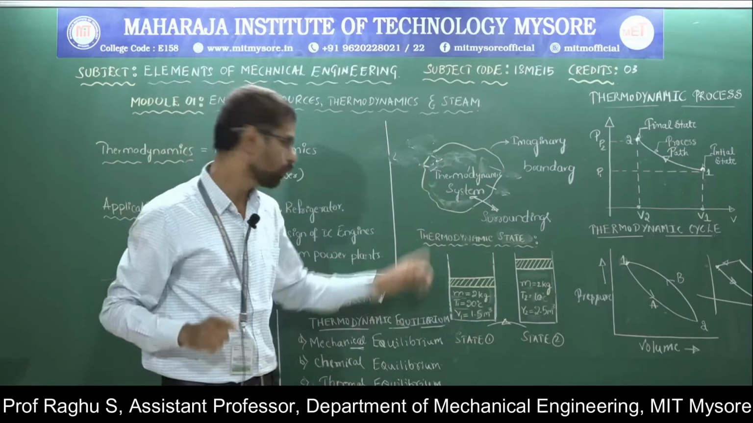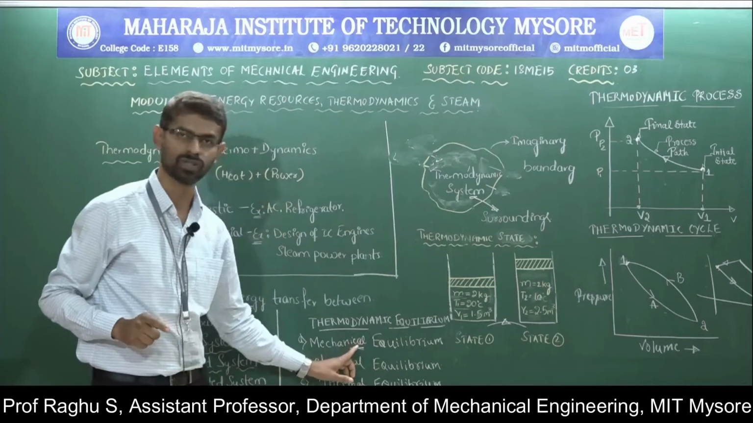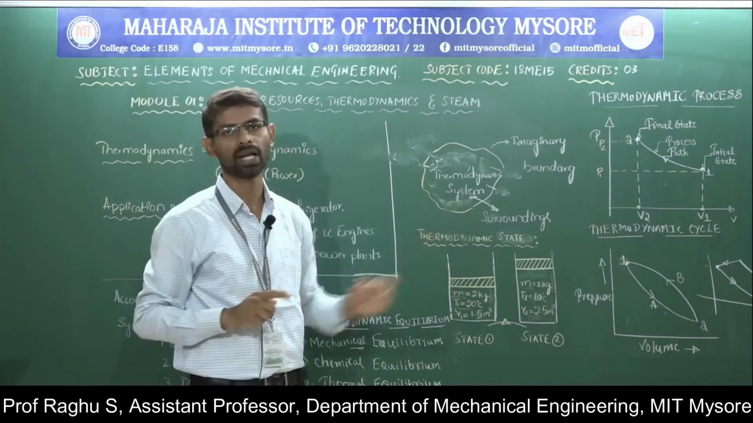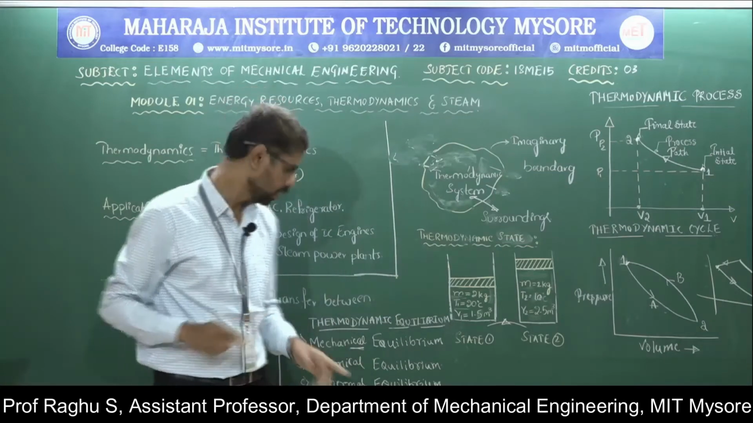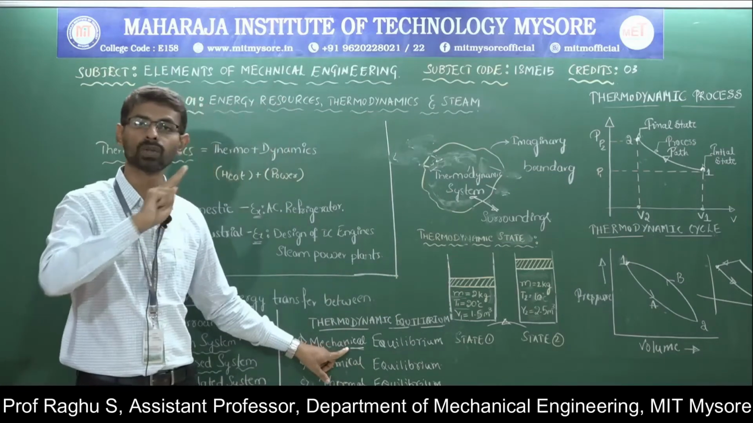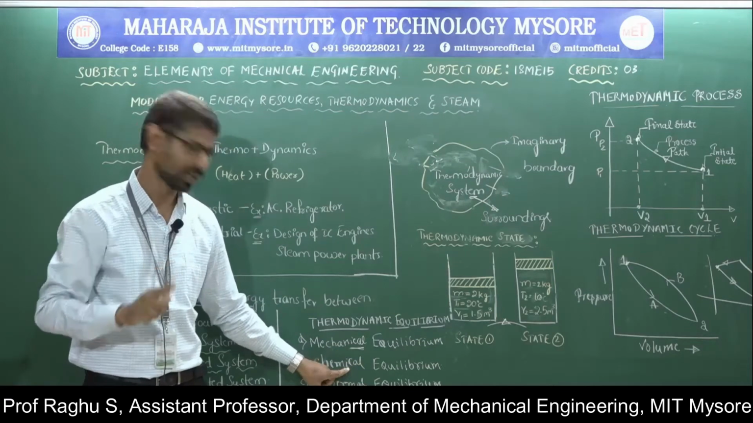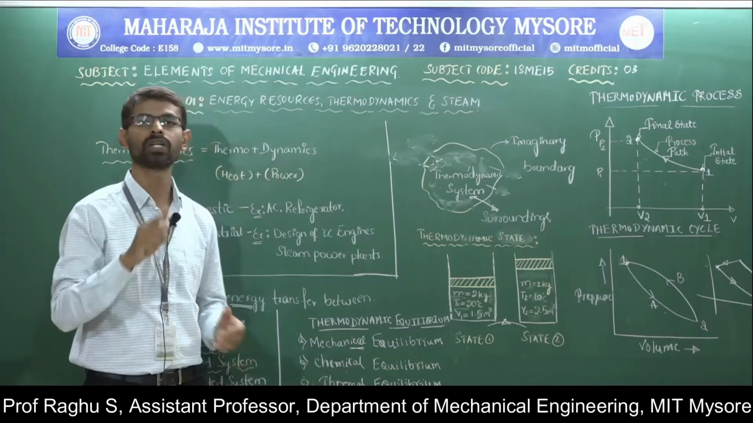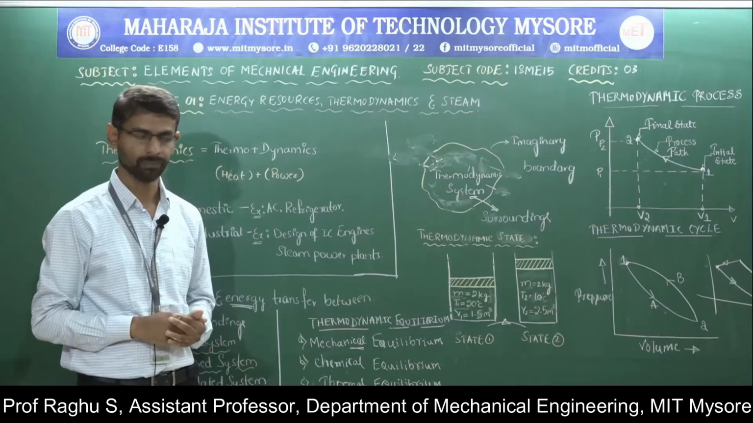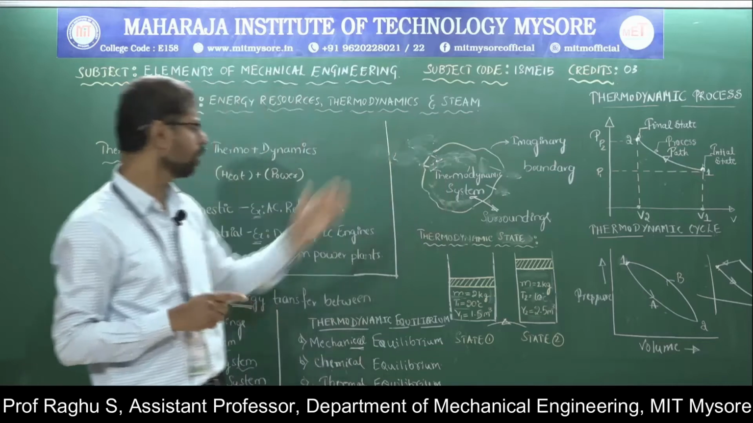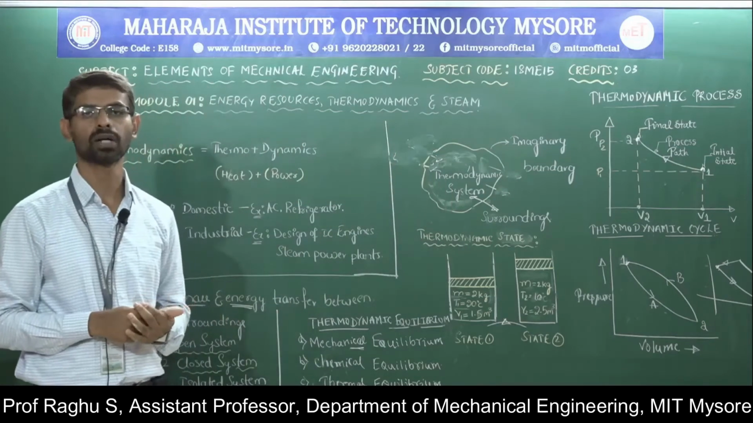When the system satisfies these three equilibrium conditions, then the system is said to be in thermodynamic equilibrium. Mechanical equilibrium means there is no unbalanced force. Chemical equilibrium means there is no chemical reaction. Thermal equilibrium means there is no temperature difference. So this is about thermodynamic equilibrium. These are all the basic concepts related to thermodynamics.